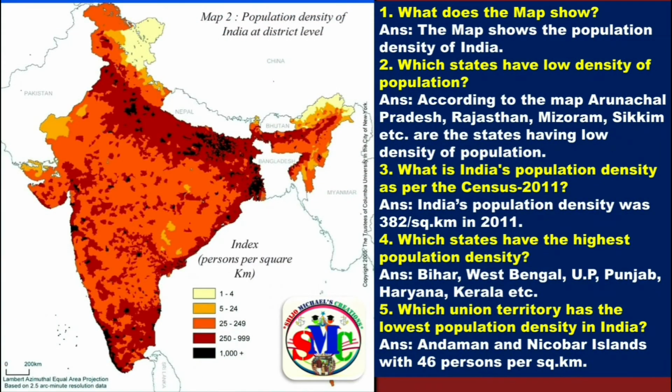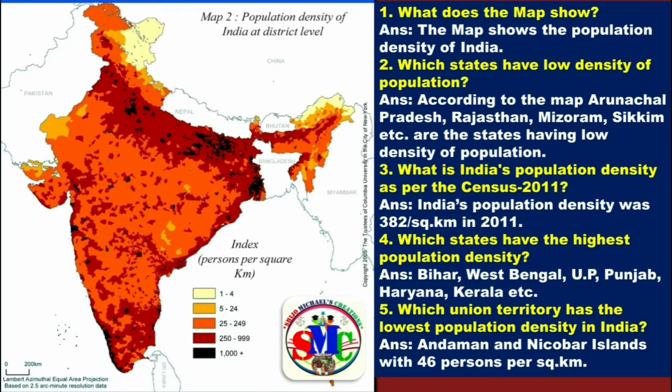Now let us move to the next map reading question. Observe this map. It shows the population density of India at district level, and answer the given questions. The first question, what does the map show? Obviously, the map shows the population density of India. Second, which states have low density of population? According to the map, Arunachal Pradesh, Rajasthan, Mizoram, Sikkim, etc. are the states having low density of population.